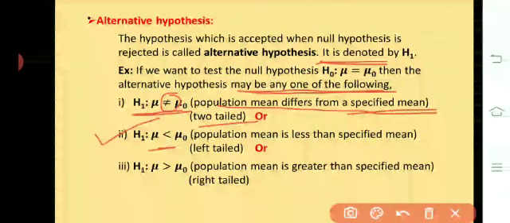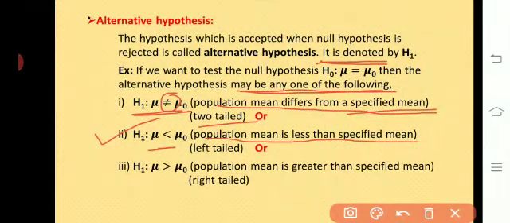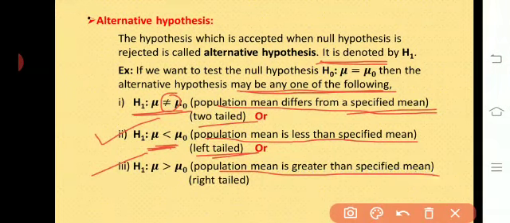Or one more statement, H1: mu is less than mu naught. It is nothing but the population mean is less than a specified mean and it is left-tailed. If the sign is less than, then it is left-tailed. Then next, H1: mu is greater than mu naught. It means the population mean is greater than the specified mean. If the sign is greater than, then it is right-tailed, meaning the critical region is at the right side of the distribution.